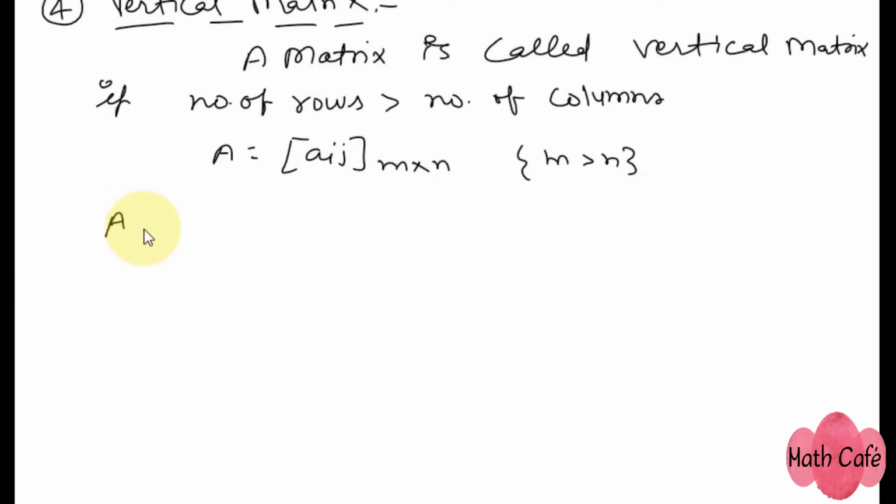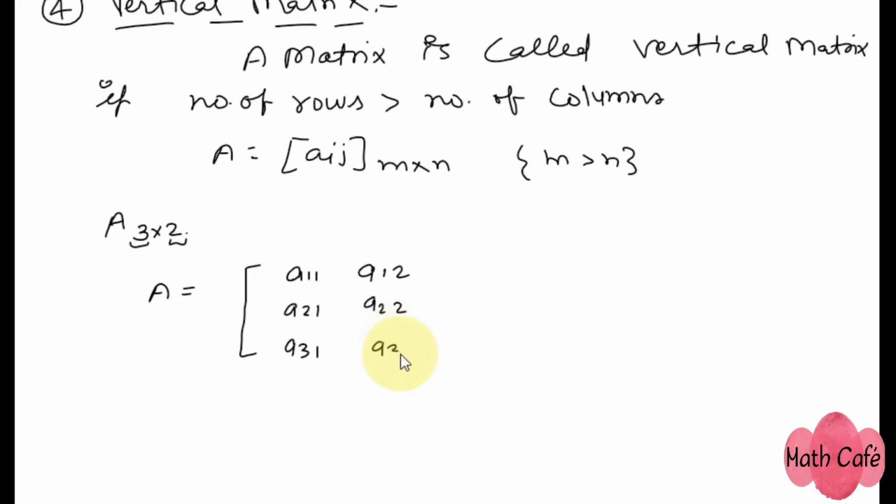Let's take an example. If any matrix A is of order, let's say, 3 cross 2, the number of rows are greater than number of columns, so this kind of matrix will be called vertical matrix. In general I can write it as A11, A12. Number of columns are 2. First element of second row will be A21 and A22, A31 and A32. So order of this matrix is 3 cross 2.